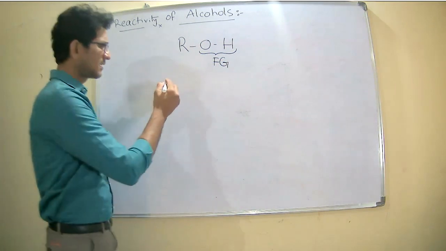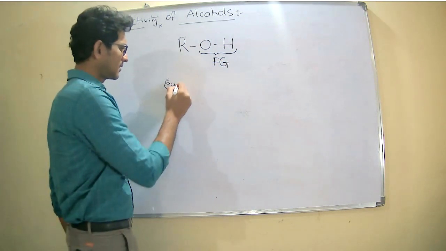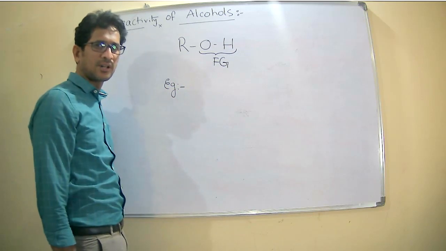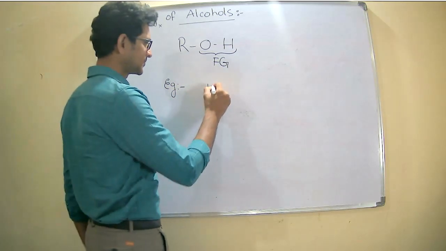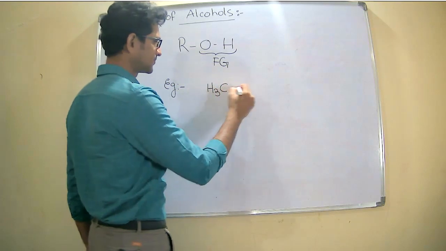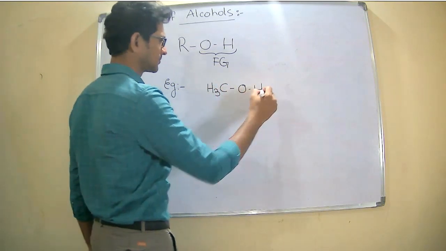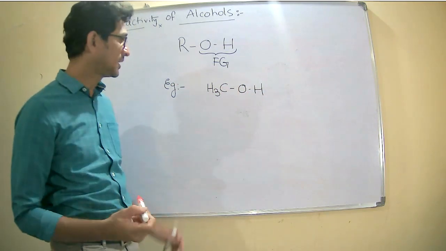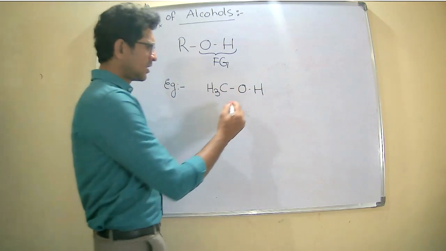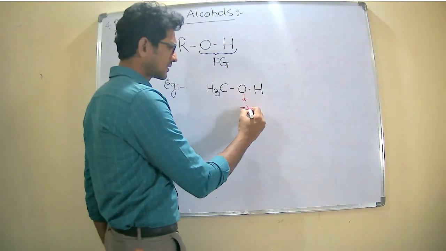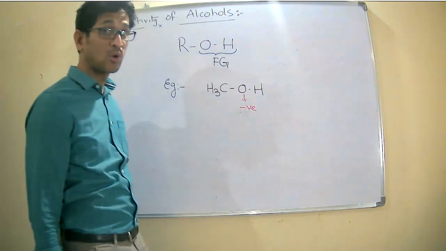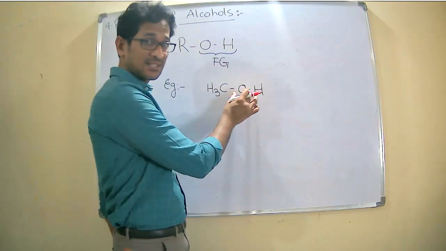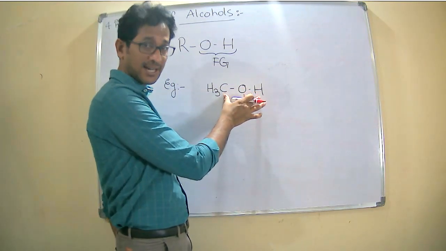Right, see here. Simply, I can write an example for alcohol: methanol, methyl alcohol. Now see here, we know that oxygen is a more electronegative atom, and this oxygen is flanked between the carbon and hydrogen.